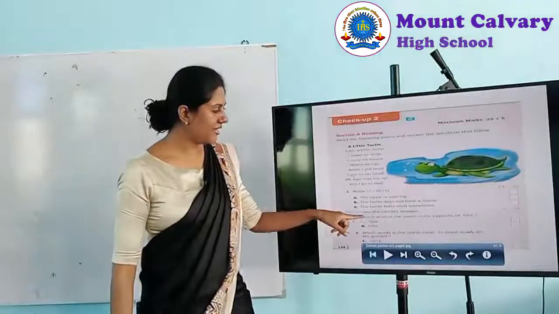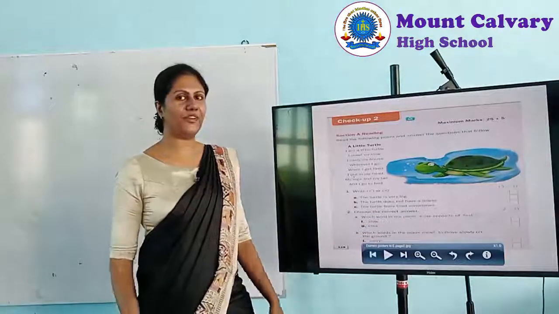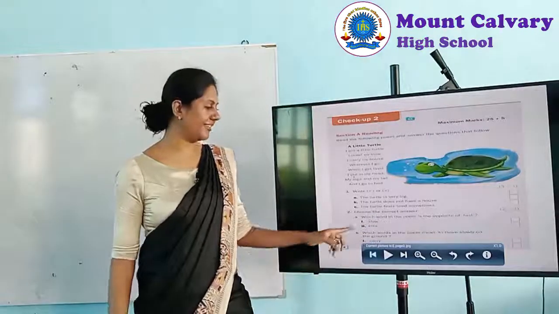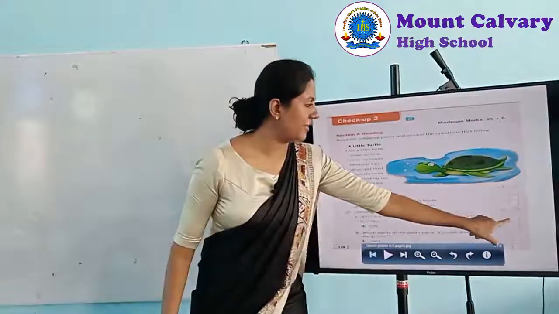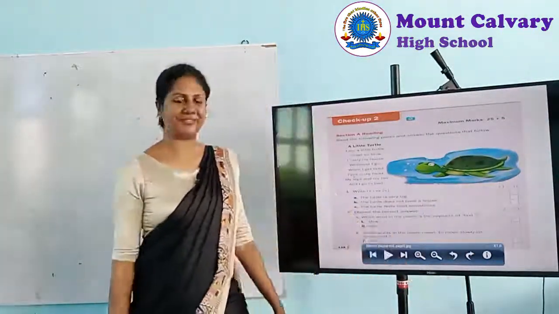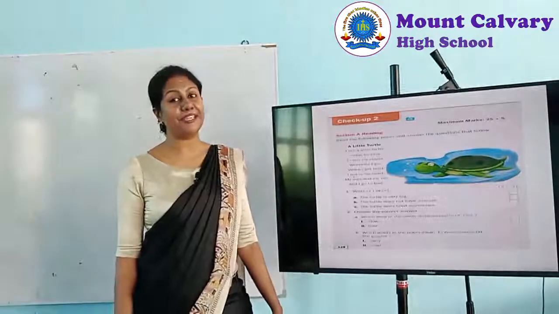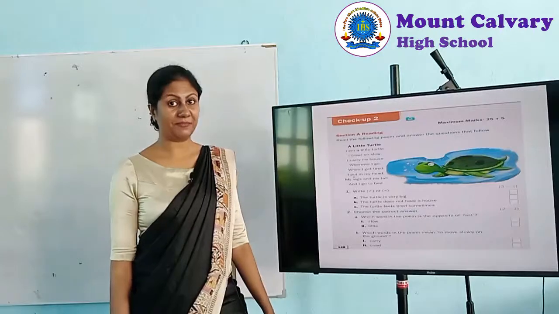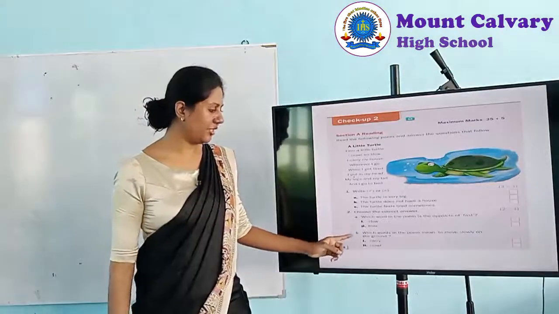We'll go back to the questions. Which word in the poem is the opposite of fast? You know already. What is the opposite of fast? Slow. So you put a tick here in front of the word slow. Not little. What is the opposite of little? Tell me. Yeah, big, big.